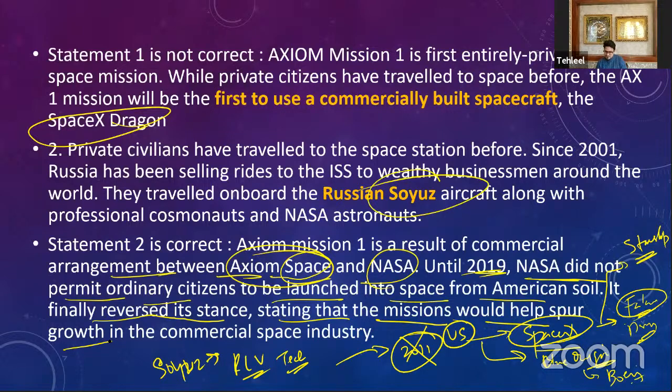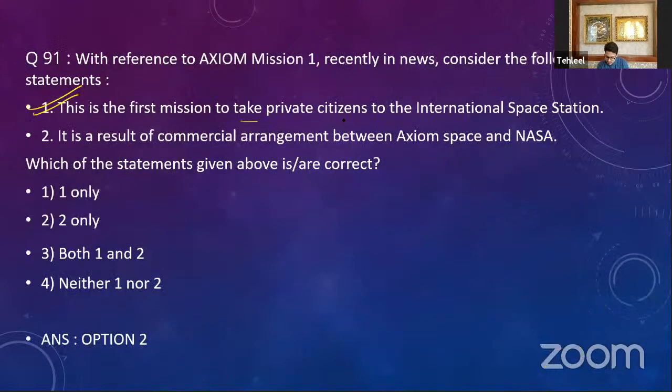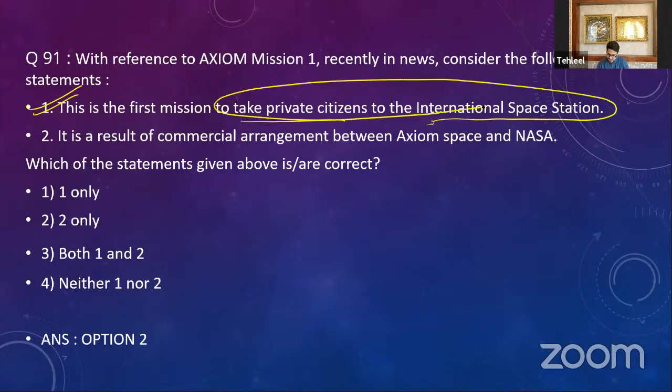Now, the first statement: this is the first mission to take private citizens into the International Space Station. No, it is not the first mission. It was already done before also by Russia. So that becomes wrong. Then you have, it is the result of a commercial agreement between Axiom Space and NASA. Absolutely right. Okay, that is your correct option.